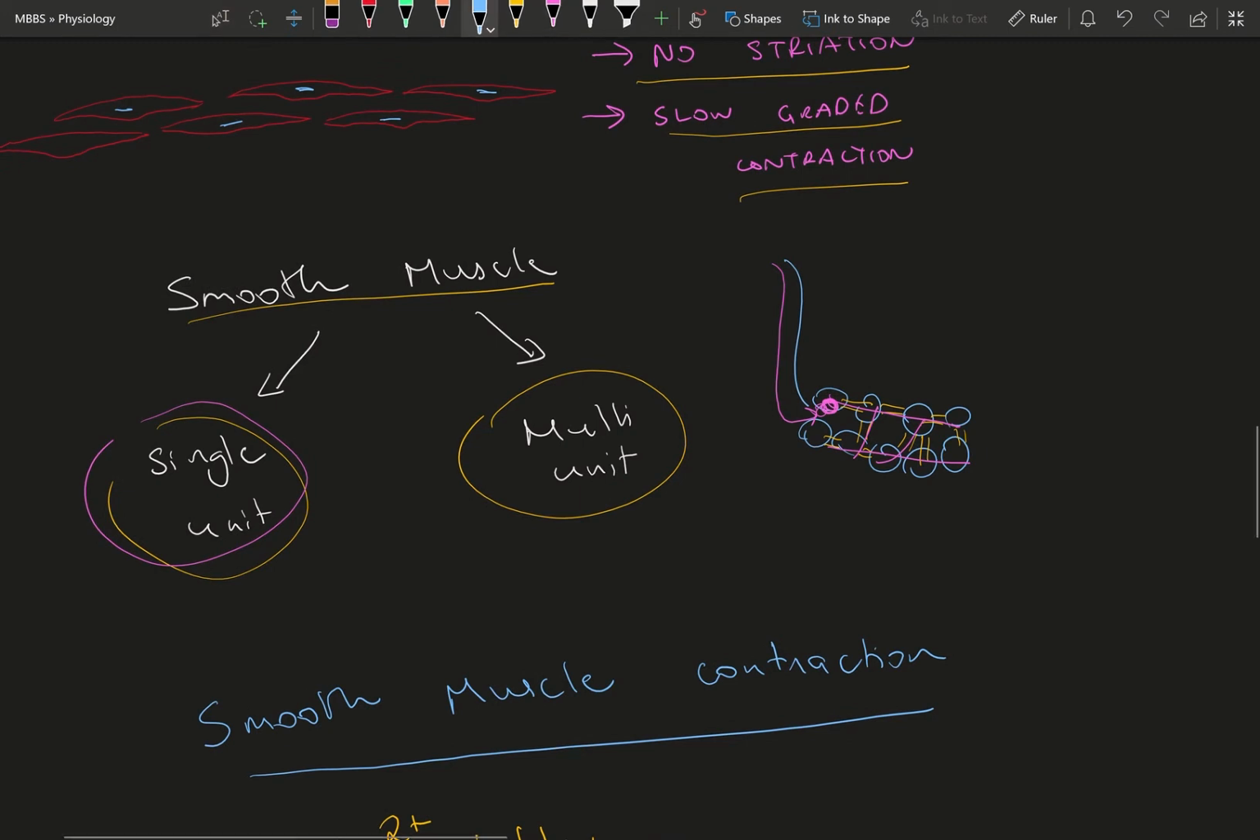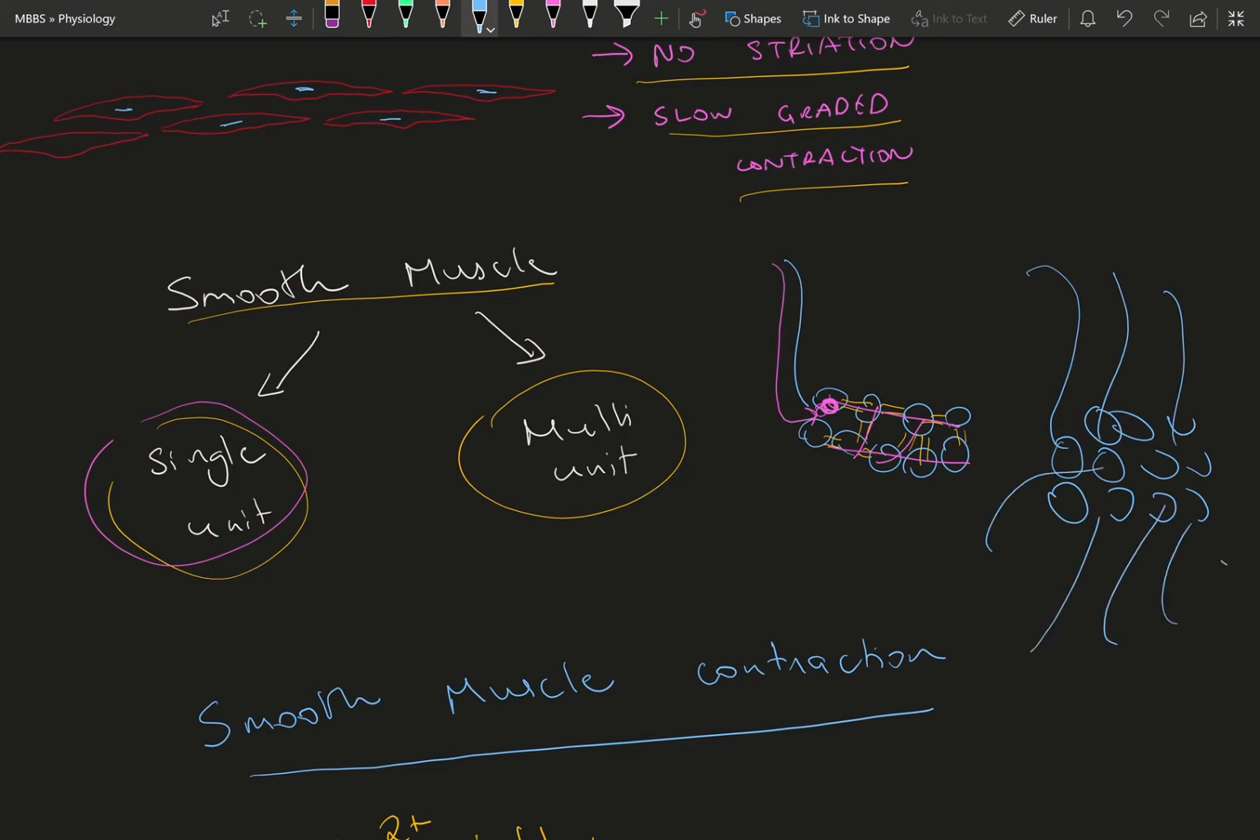Whereas a multi-unit smooth muscle is where there is innervation to each cell. There are many smooth muscle cells here, represented by the circles, and each of them has its own innervation. So when one nerve stimulates one muscle cell, only that cell will be active. There are no widespread gap junctions which immediately spread the action potential to the adjacent smooth muscle. So those are the two basic types of smooth muscle present in our body.